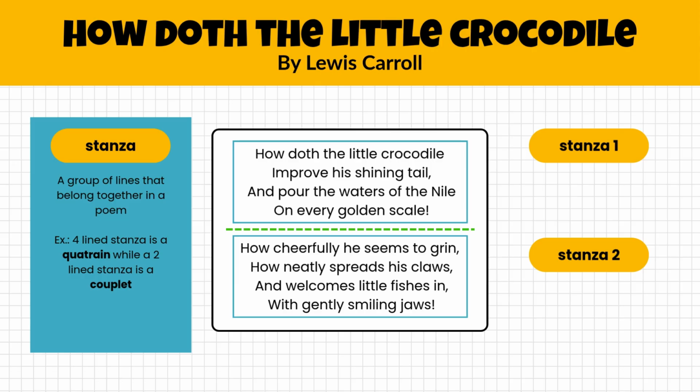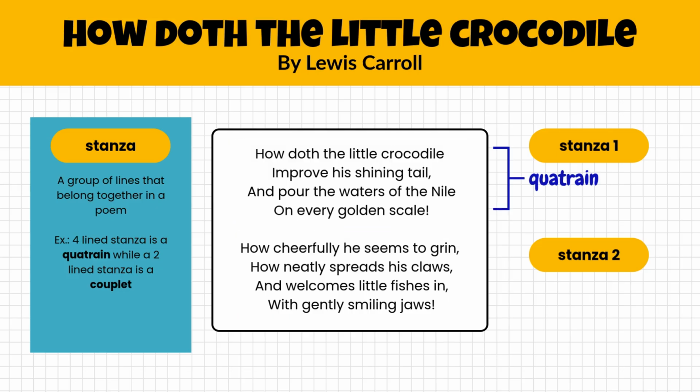There's a fancy name for a stanza made of 4 lines, and that's called a quatrain. You'll also may have already learned, but 2 lines is called a couplet. 4 lines is what we have here, so that's called a quatrain. So we have 2 stanzas, and those stanzas are each quatrains because they're made up of 4 lines.